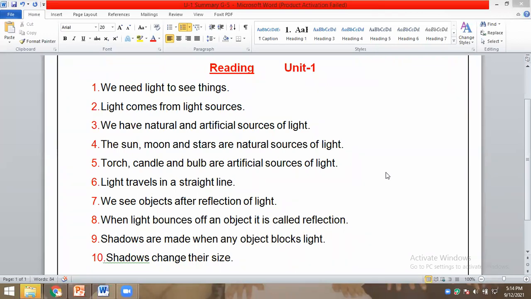Torch. Can I read after torch, Muhammad? Wait, Yazan, please. Wait. Candle,